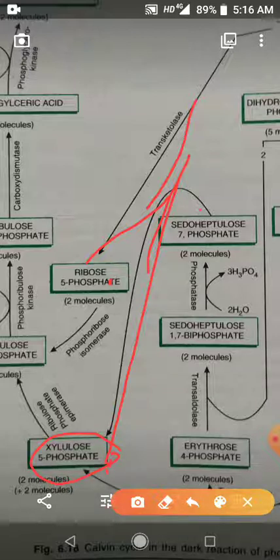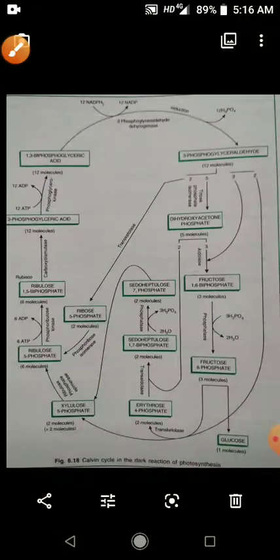These 4 molecules of xylulose change into ribulose 5-phosphate, and then ribulose biphosphate. In this way, there are 6 molecules of ribulose biphosphate, and in the presence of phosphoribulose kinase, it changes into 1,5-ribulose biphosphate. So this is the graphical representation of the Calvin cycle that occurs in the dark reaction of photosynthesis.